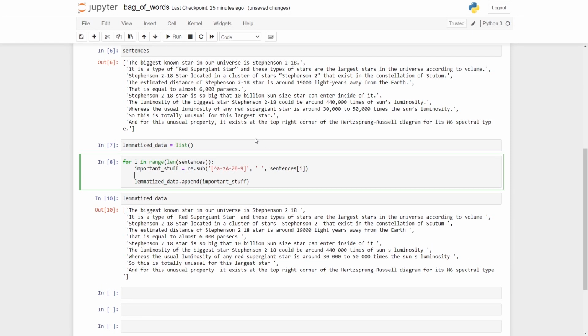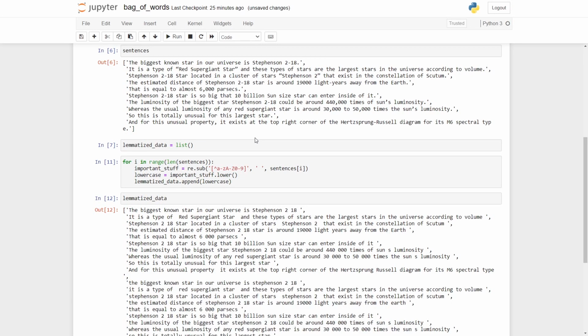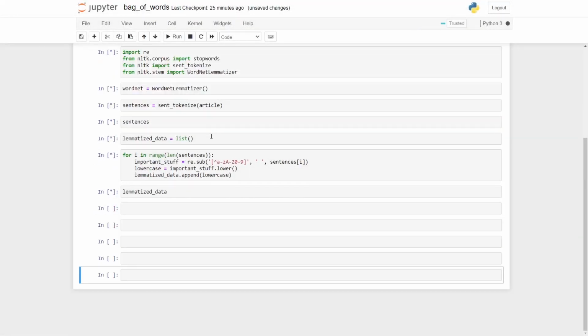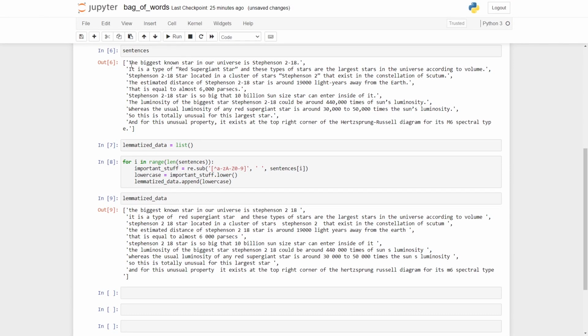So this is not where we stop. After the regular expression, since we have substituted, now we will have to lowercase everything. So for that I'll say lowercase, that is the name of the variable, followed by important stuff, and I want to now lowercase everything, so I'll just say lower. Instead of important stuff I'll say lowercase. Now everything will be lowercase, and we have it. All of the words have been lowercased.